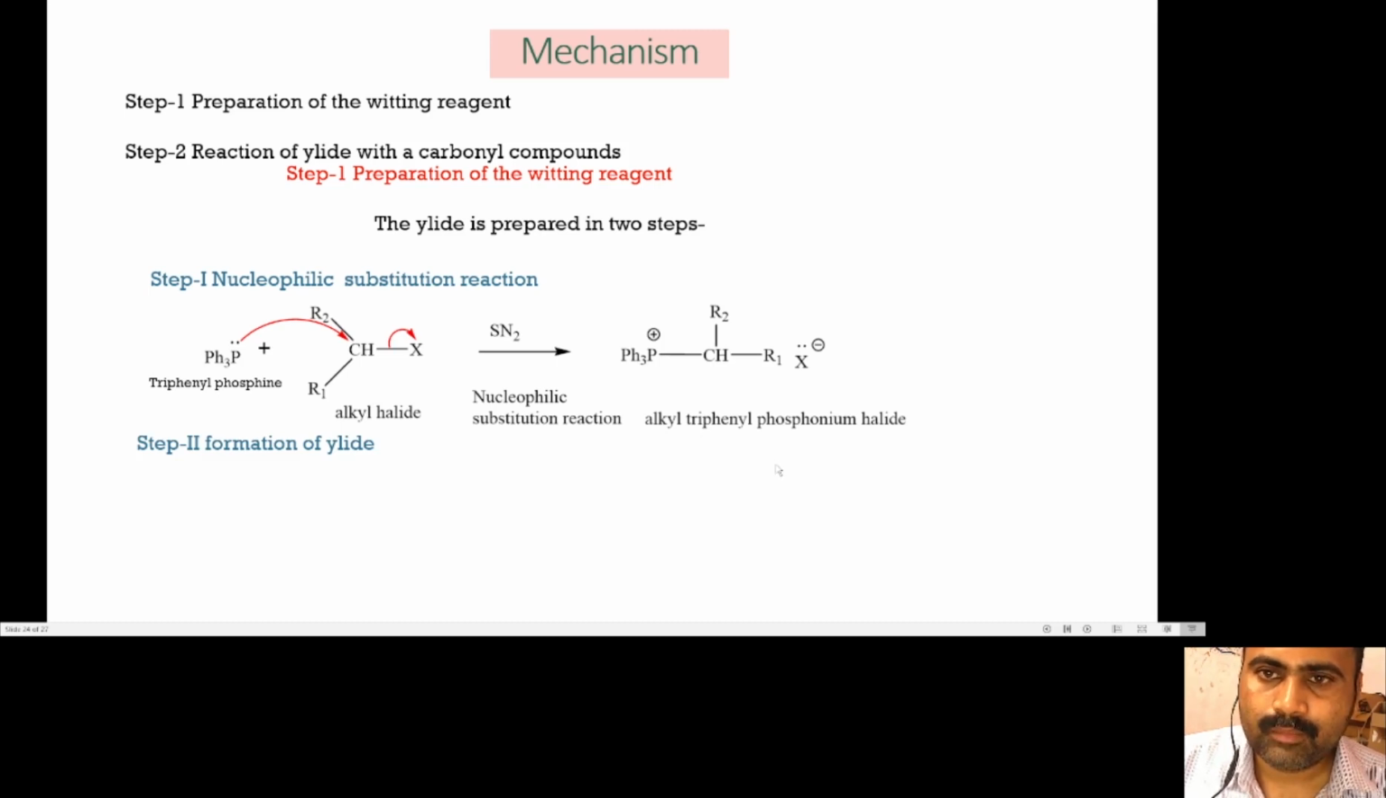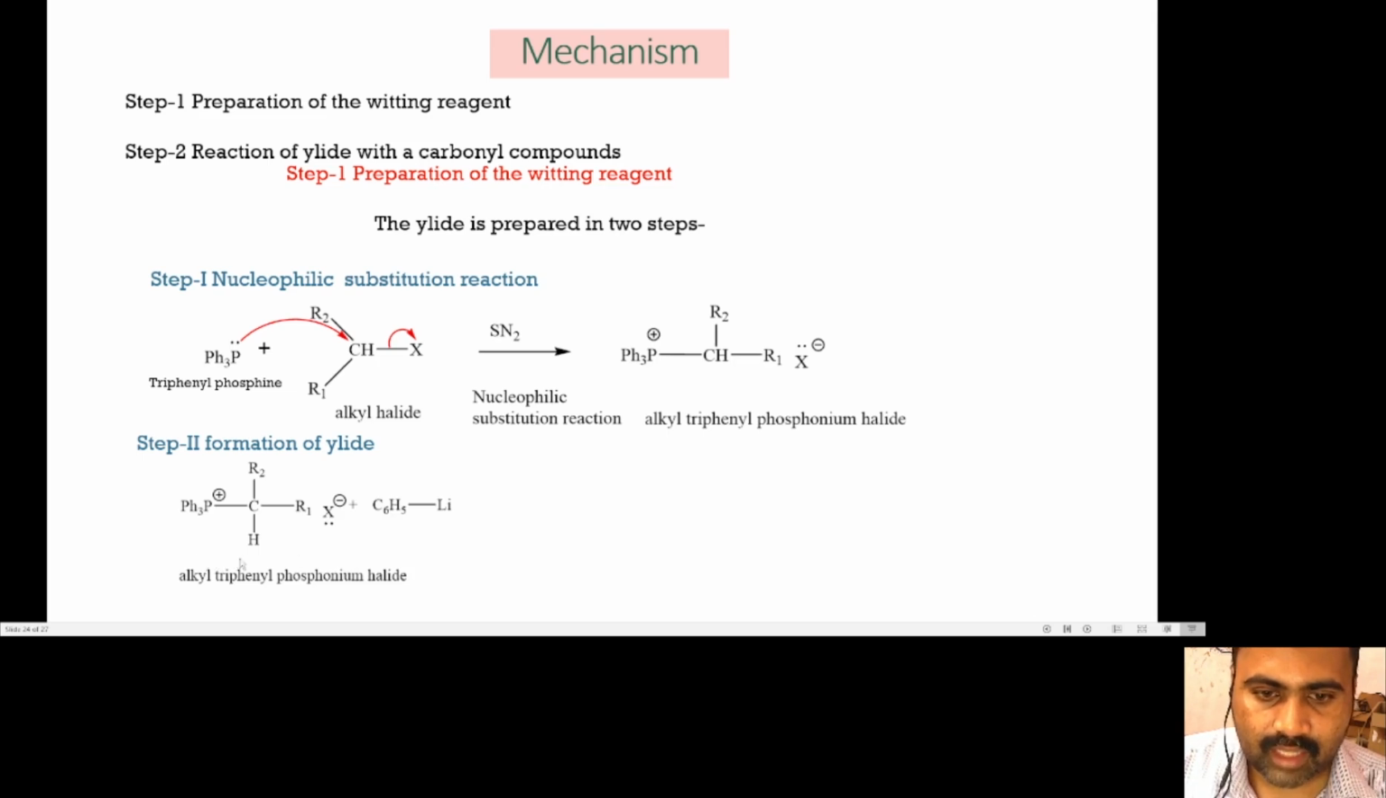The second step of preparation of Wittig reagent is formation of the ylide. In this step, the resulting phosphonium salt, that is alkyl triphenylphosphonium halide, is treated with strong bases like phenyllithium or sodium ethoxide to lose a proton to yield the phosphorus ylide. So in the second step, the resultant alkyl triphenylphosphonium halide or phosphonium salt is treated with a strong base, either phenyllithium or sodium ethoxide.